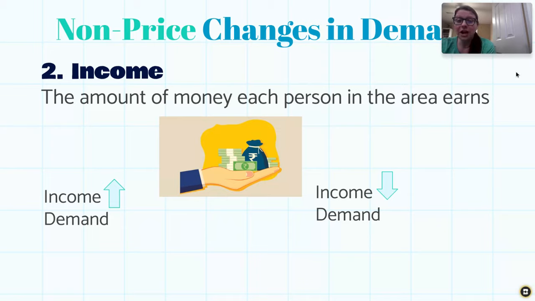All right, so in general, when income goes up, demand is also going to go up. There are a few products where that's not true, but we're just going to focus on what we call normal products, where that is true. And when income goes down, demand goes down. All right.